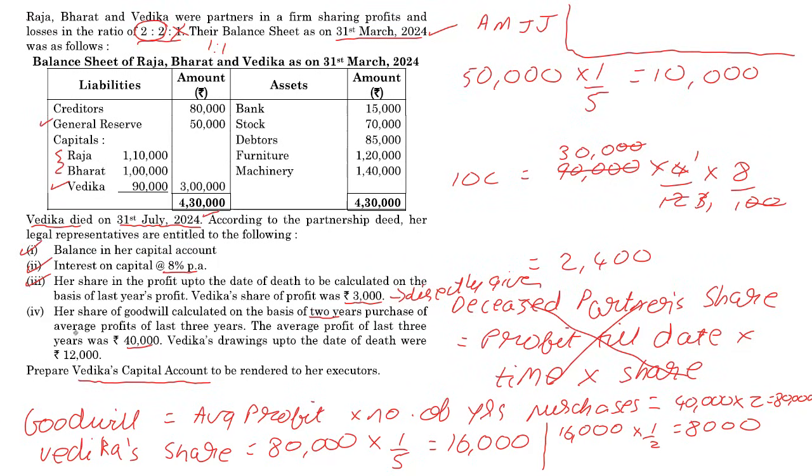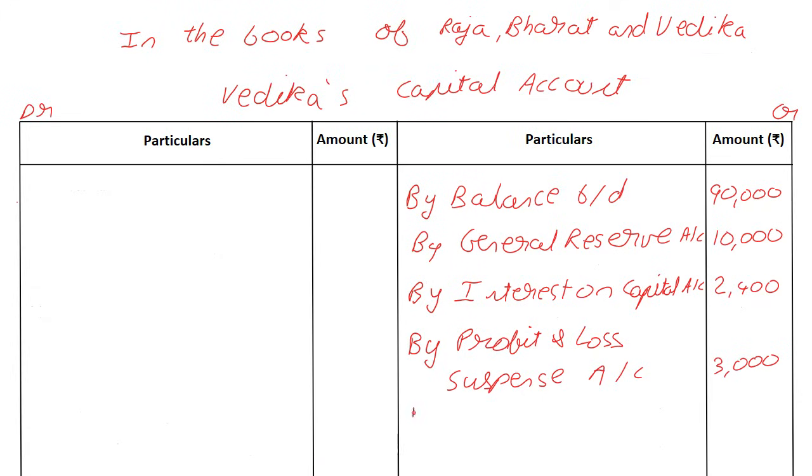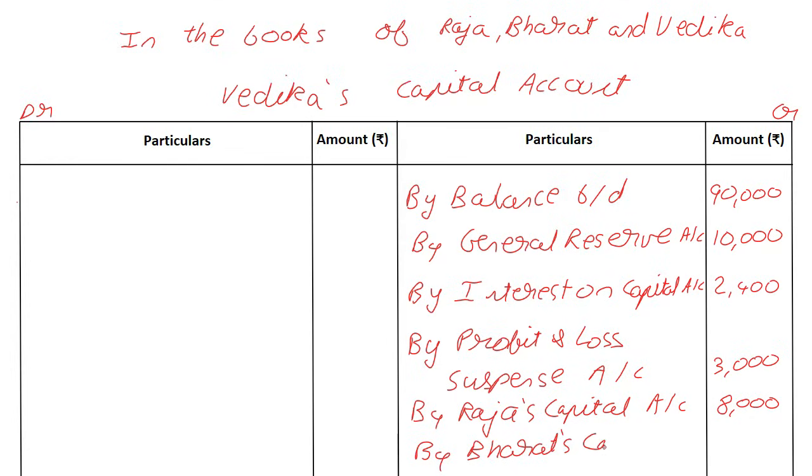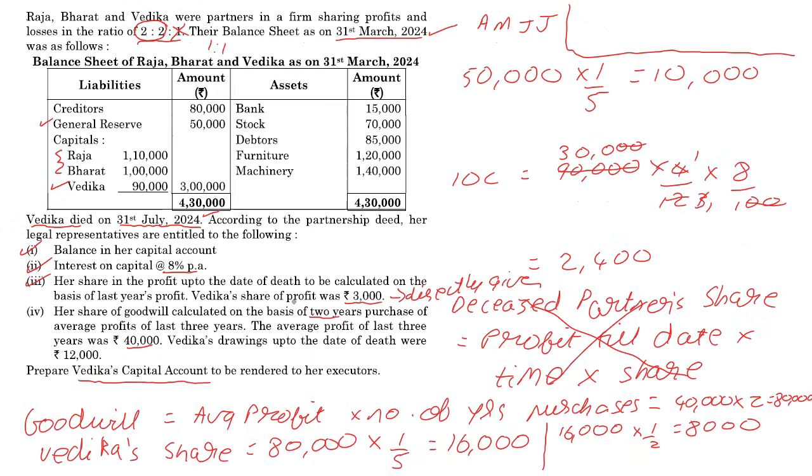Now I'm going back to the account and I'm simply going to put them in. By Raja's capital account 8,000, and by Bharat's capital account 8,000.